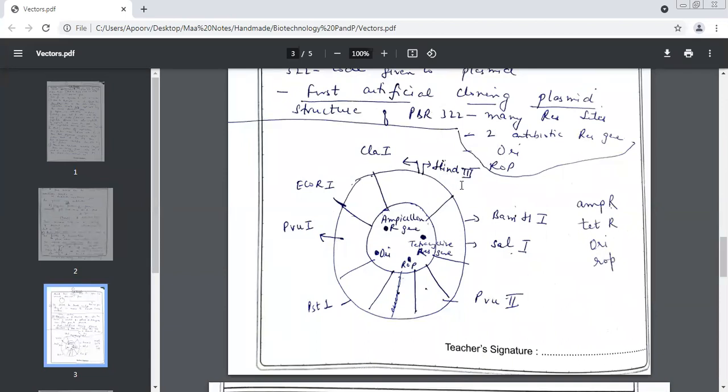The sites are ClaI, HindIII, BamHI, SalI, PvuII, PstI, PvuI, and EcoRI. Are there any two sites which are similar? Please see all the 8.